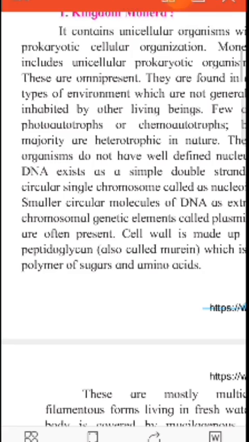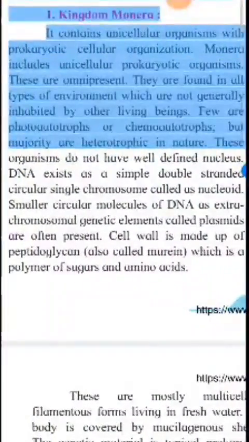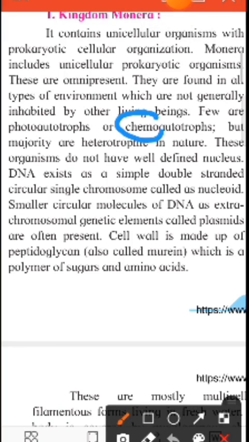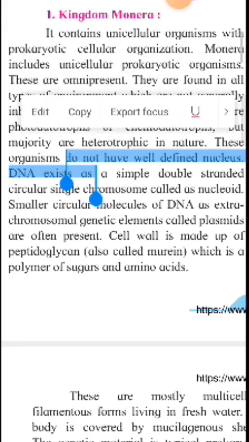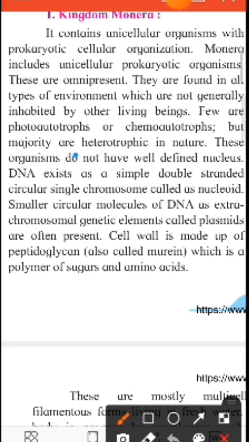There are other types of organisms which can produce their food on their own, but with the help of chemicals. These organisms absorb the chemicals from soil. But the majority of organisms in Monera are heterotrophic in nature.